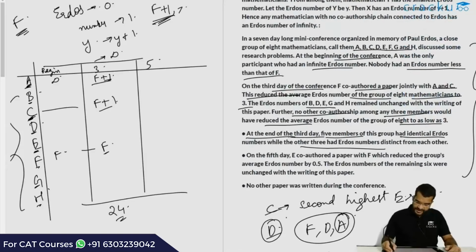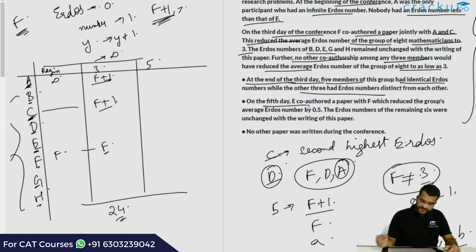Now let us go ahead and look at the next clue that is given. On the 5th day, E co-authored a paper with F which reduced the group's average number by 0.5. This is again important because after writing a paper, if the average of the group has decreased, it would imply that the Erdős number of E itself has decreased. And what will the Erdős number of E be after he has written a paper with F? It would become F plus 1. Now once it has become F plus 1, we are also given that the Erdős number of the remaining 6 hasn't changed by writing this paper.